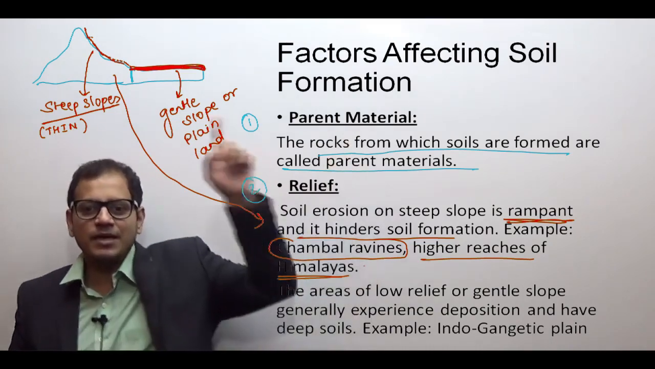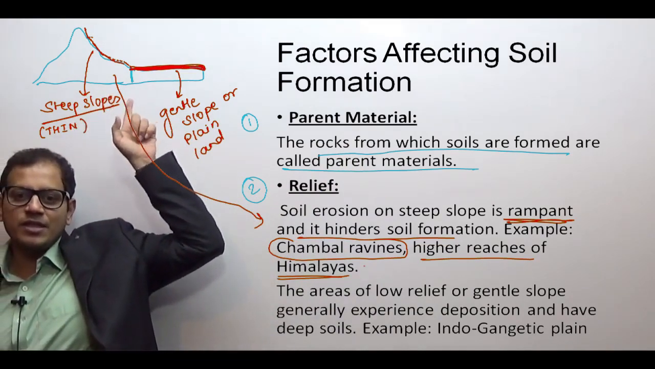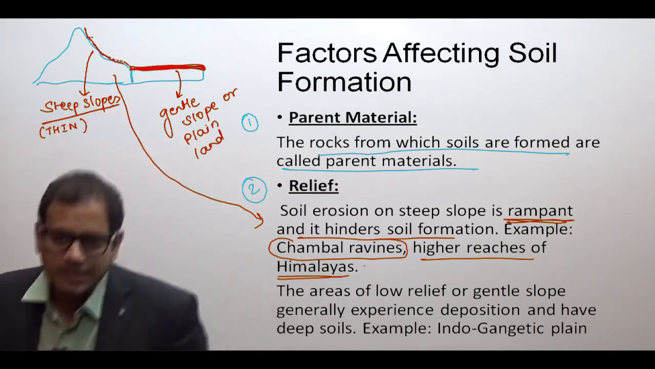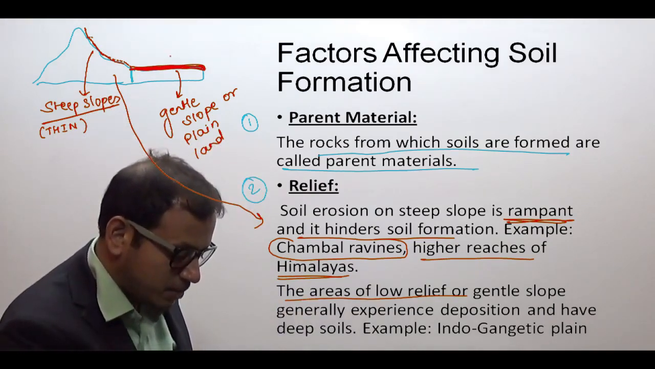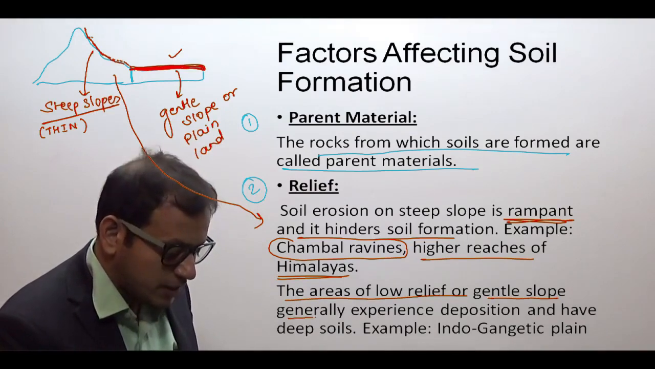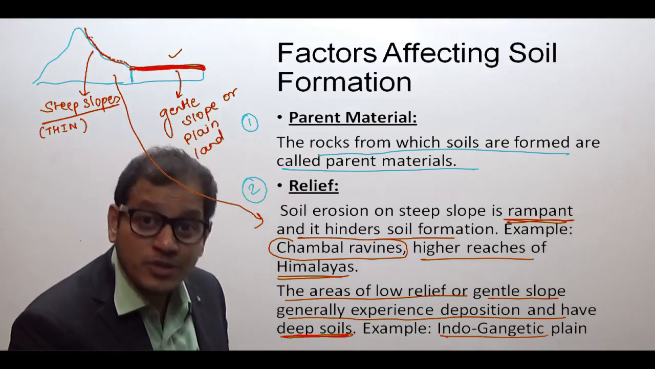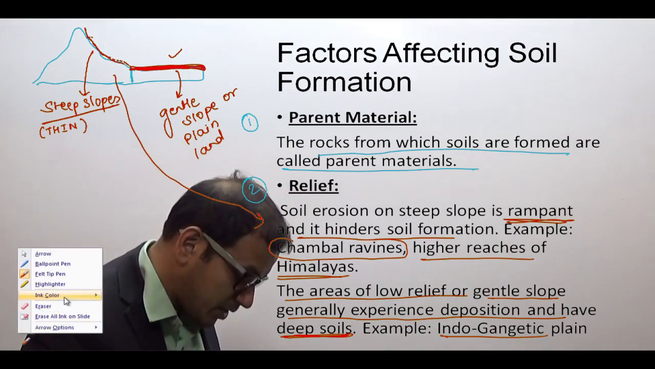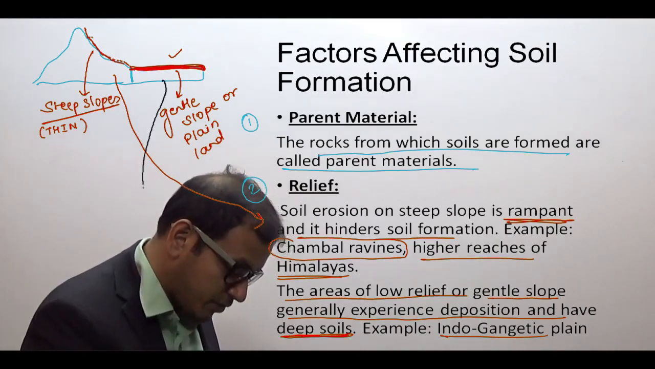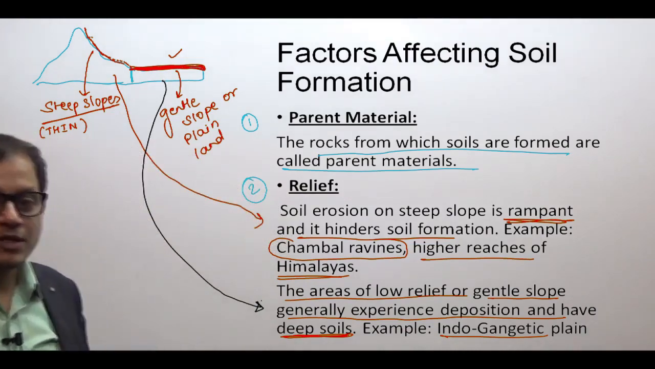You can see from my diagram itself, that is the red color soils. These are not on the slopes of the mountains. These are not properly developed. While the areas of low relief, that is this part, or gentle slope, generally experience deposition and have deep soils. So Indo-Gangetic plain, deep soils. Himalayan regions, thin soils. Deep soils, the example is the Indo-Gangetic plain. Let me change the ink color so that there won't be any confusion. So deep soils in the Indo-Gangetic plain. This is how this factor works.